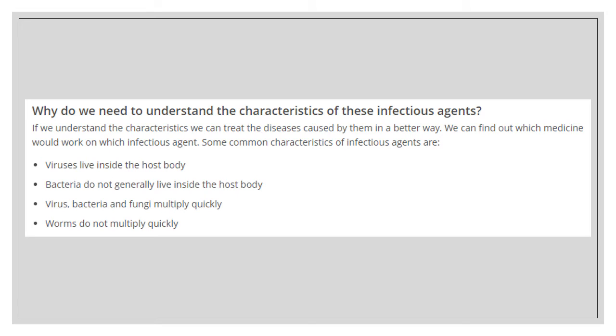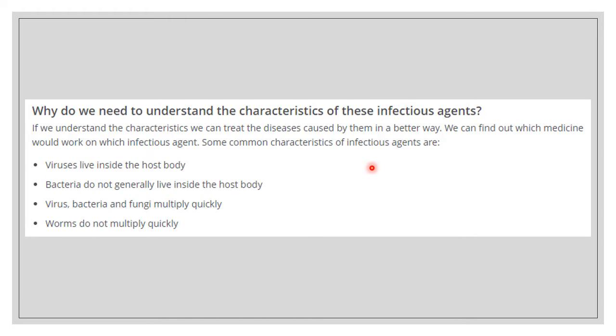Till now we have studied various topics in this chapter about health and its failure, then distinguished between health and the disease free. Then we studied about acute and chronic diseases, then some of the causes of diseases, then some of the infectious agents. Today we are going to learn why we need to understand the characteristics of these infectious agents. When we read about them, in a better way we can find out which medicine would work on which infectious agent.